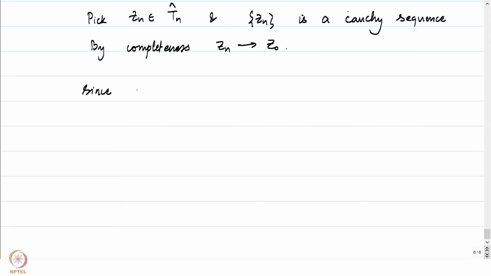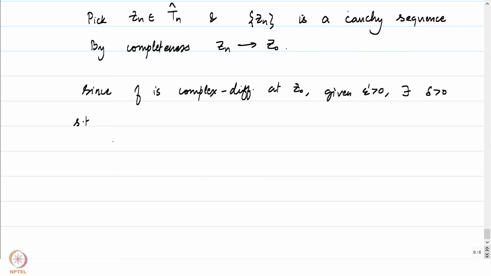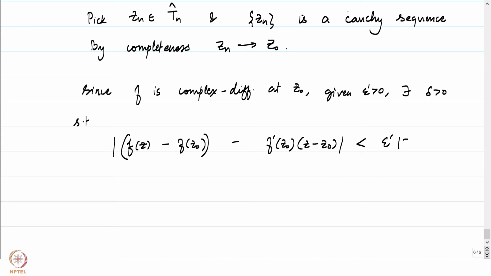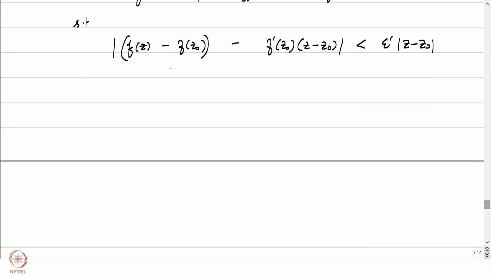Since f is complex differentiable in particular at Z0, given epsilon prime positive, there exists a delta positive such that the absolute value of f of z minus f of Z0 minus f prime at Z0 times z minus Z0 is less than epsilon prime times the absolute value of z minus Z0, by just clearing out the denominators in the Newtonian quotients, whenever the absolute value of z minus Z0 is less than delta.